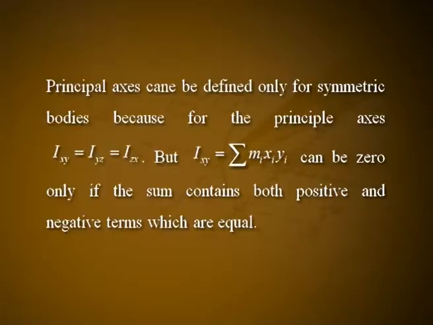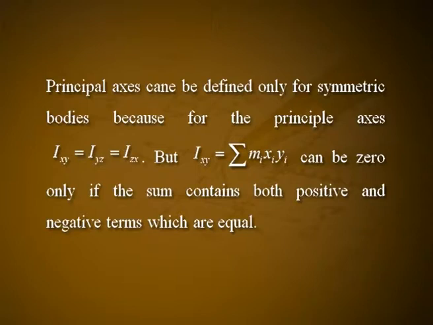When 2 of the 3 components of the moment of inertia about the principal axes are equal to each other, then the body is called a symmetric top. Then Ix is equal to Iy, which is not equal to Iz. But if Ix is not equal to Iy is not equal to Iz, the rigid body is called an asymmetric top. A body for which Ix is equal to Iy is equal to Iz is equal to 0 is called a rotor.